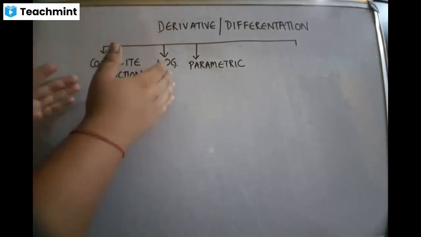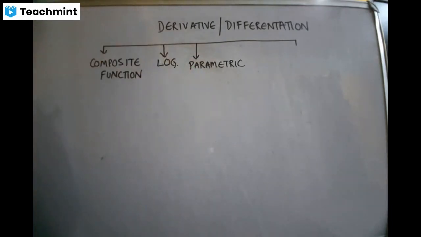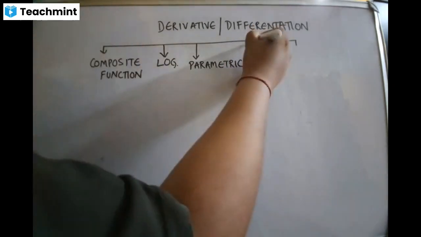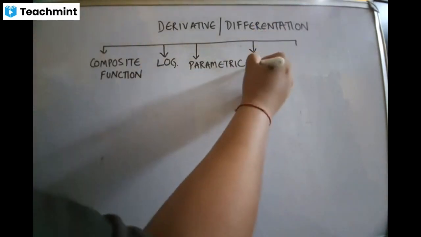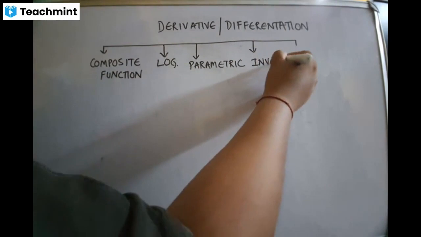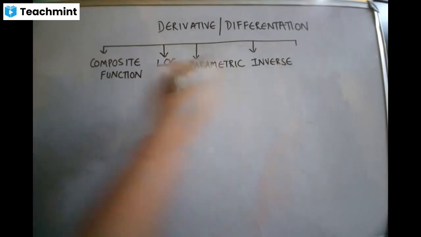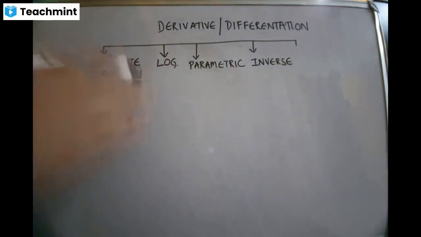Got it? Log, parametric. In that specific paper that was sent, parametric was there. Then I'm going to teach you how to differentiate an inverse function. That means these are all different types of functions which we will learn how to differentiate.